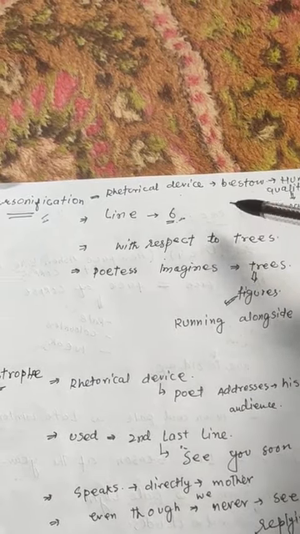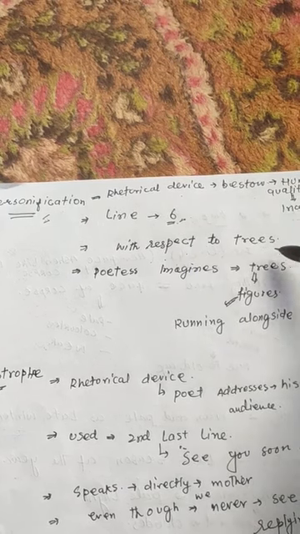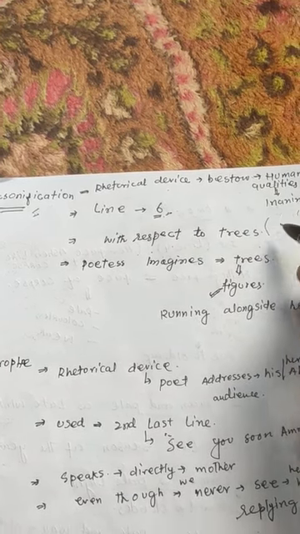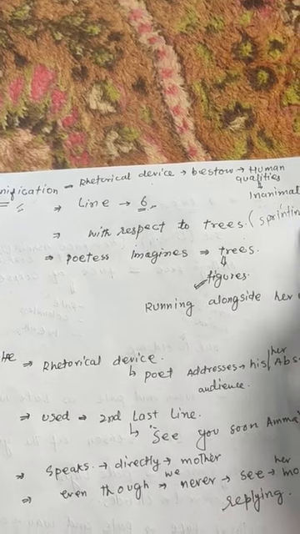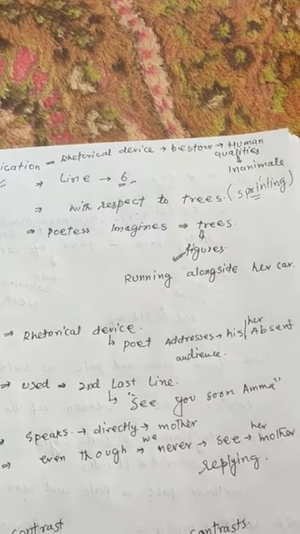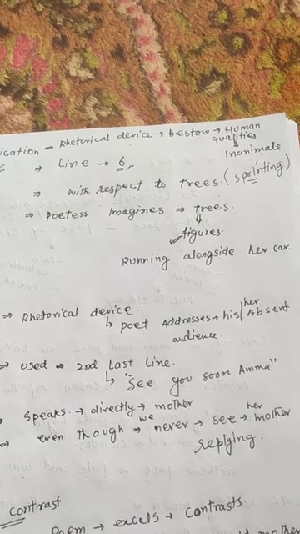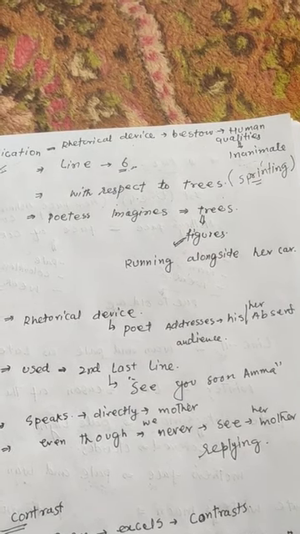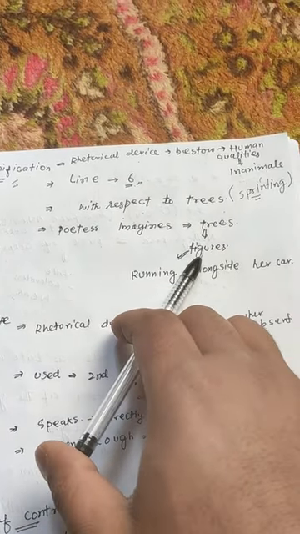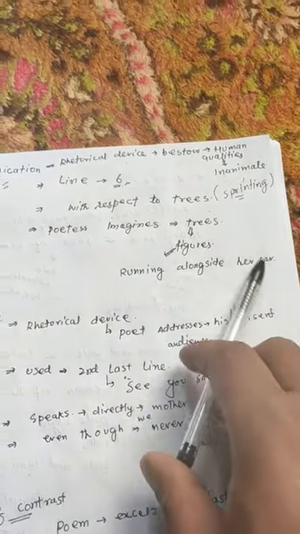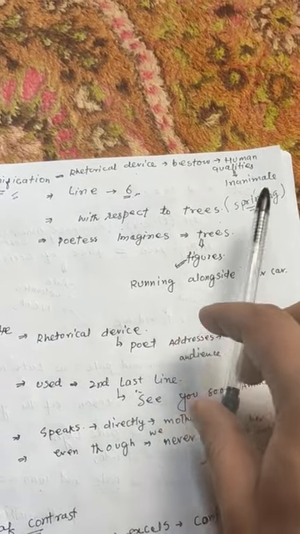And here, this device is related to the trees when the trees are described as sprinting. By sprinting, I mean to say short race. Usually, when we are driving a car, when the car is flying on the road, it seems that the trees are running alongside the car. In the same way, the poetess imagines that the trees are those figures which are running alongside her car. Here, trees are given human qualities. They have been shown as if they are running.